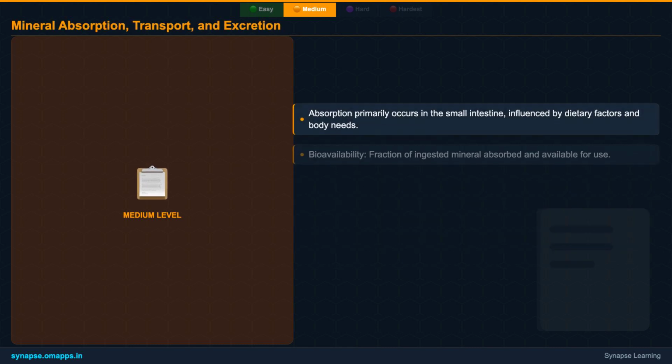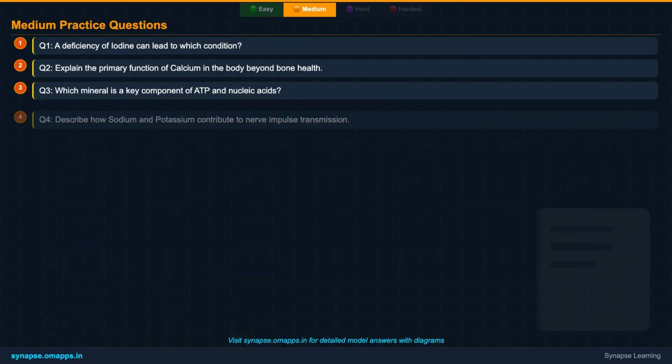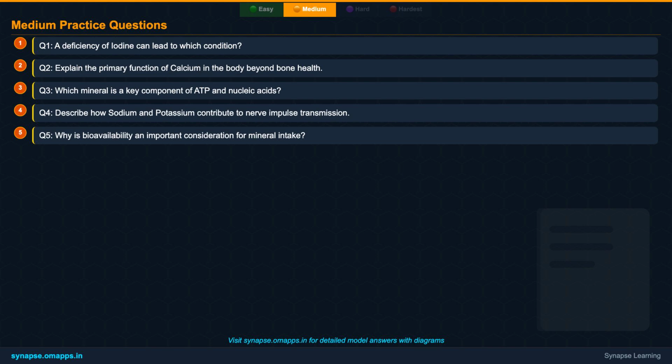Here, we'll discuss the journey of minerals within the body, how they are absorbed, transported, and ultimately excreted. We'll cover concepts like bioavailability, carrier proteins, and the kidney's role in maintaining mineral homeostasis, ensuring the body has just the right amount. Time to challenge yourself with 5 medium-level practice questions. These questions will require a slightly deeper understanding of the specific functions and processes related to mineral metabolism.